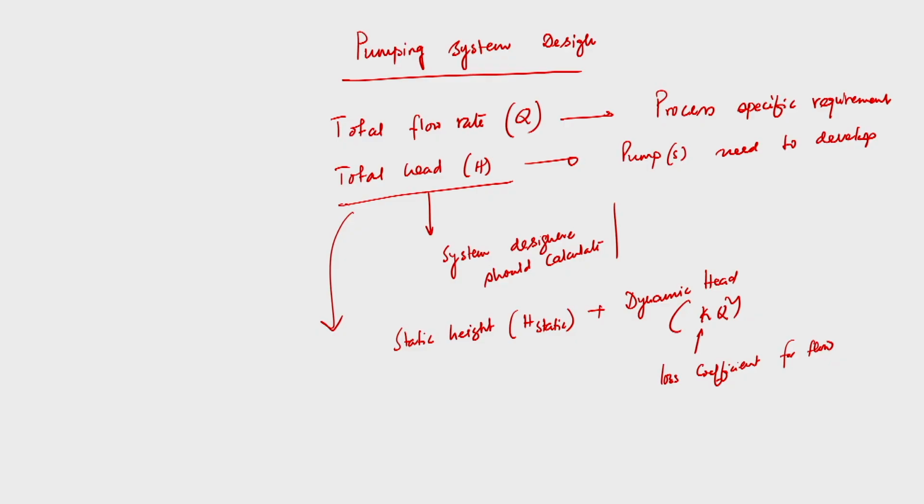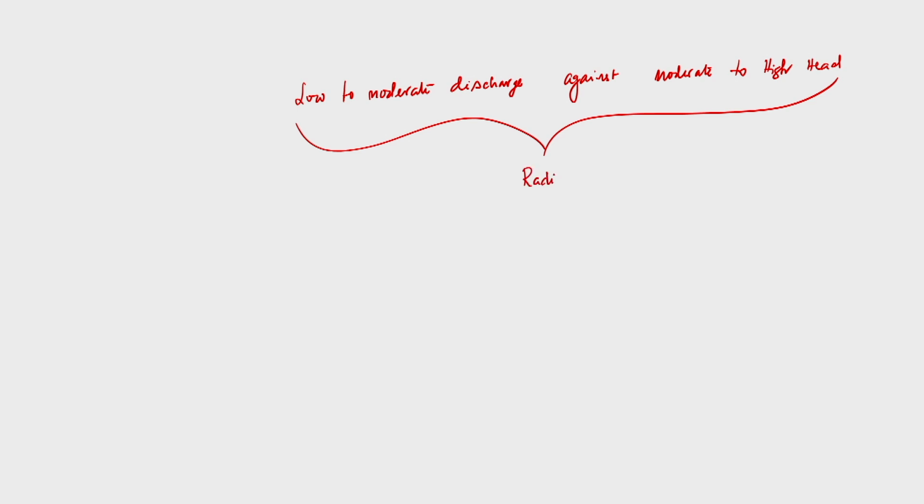Knowing these two quantities, total flow rate and total head, a system designer now should select what kind of pump is suitable for this operation. In the very beginning I discussed that if we require low to moderate discharge against moderate to high head, then of course we need to go for a radial flow pump.